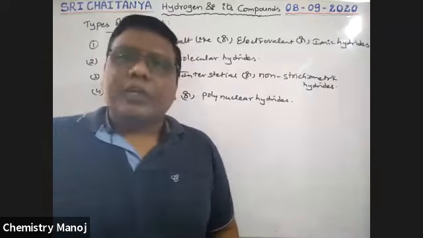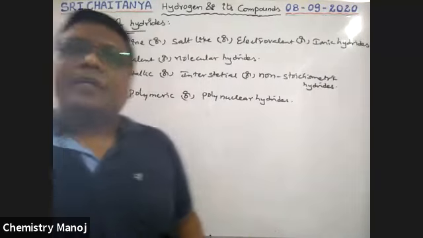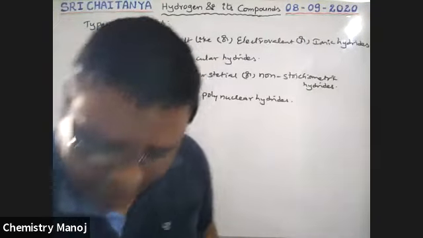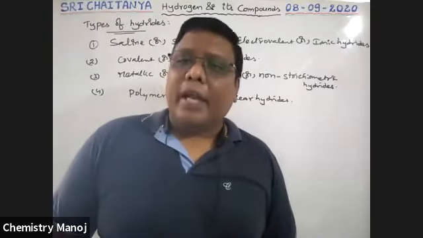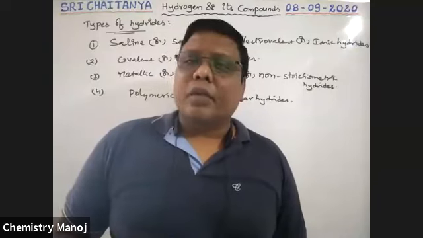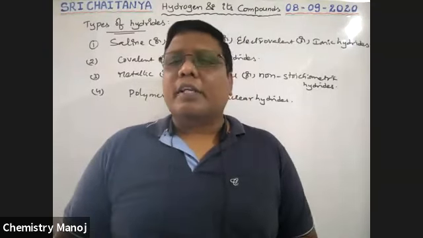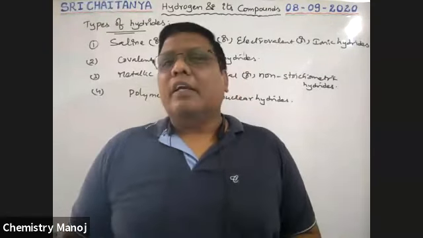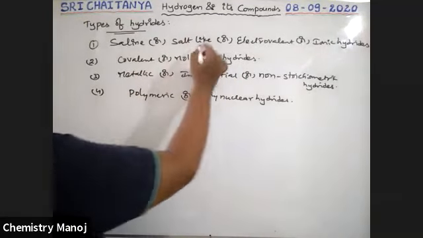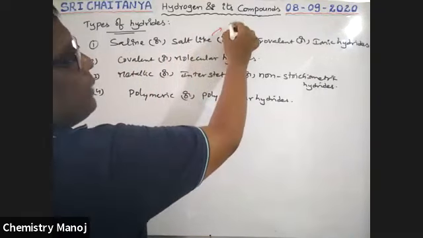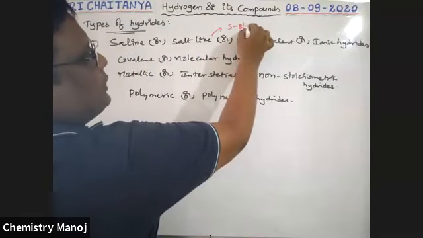First of all, saline or salt-like hydrides. For easy understanding, in our periodic table, how many blocks are there? Four blocks: S block, P block, D block, and F block. Saline or salt-like hydrides come from S block elements.